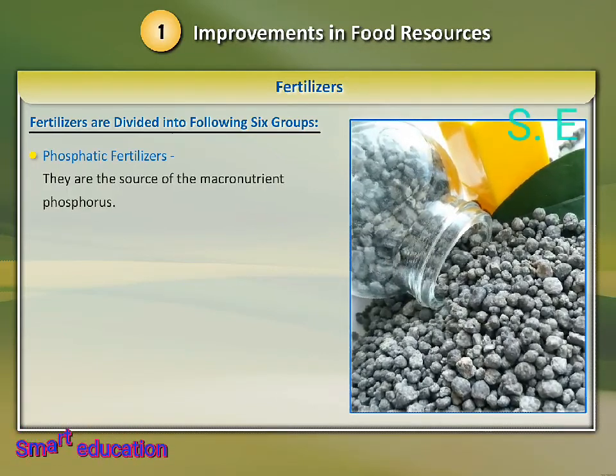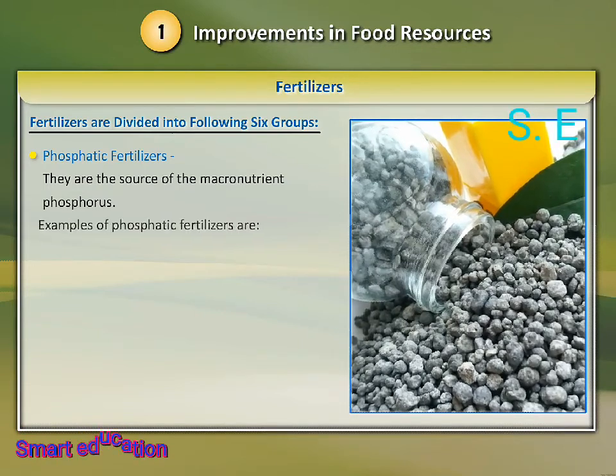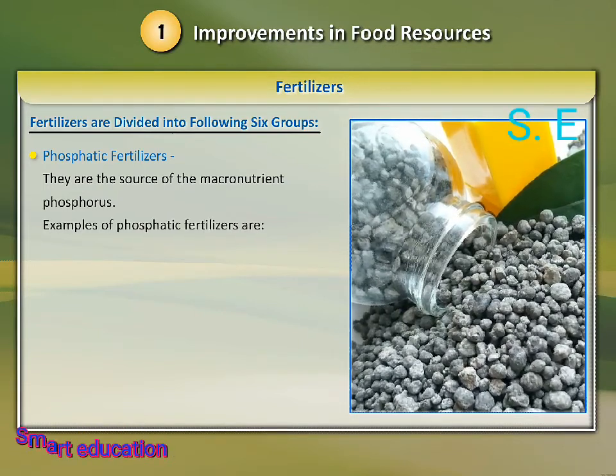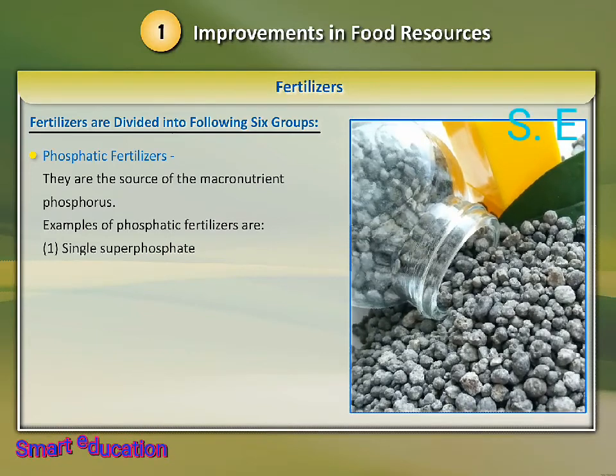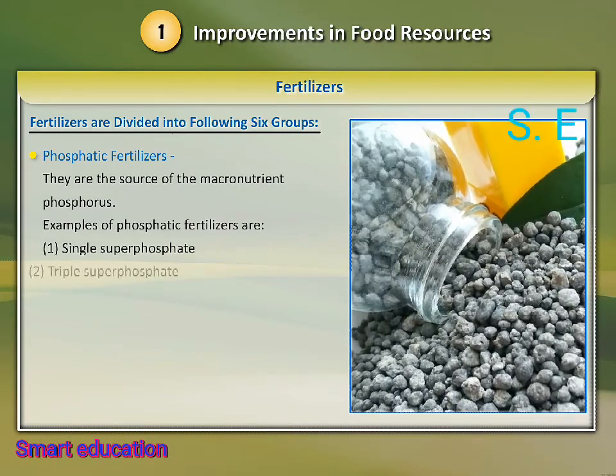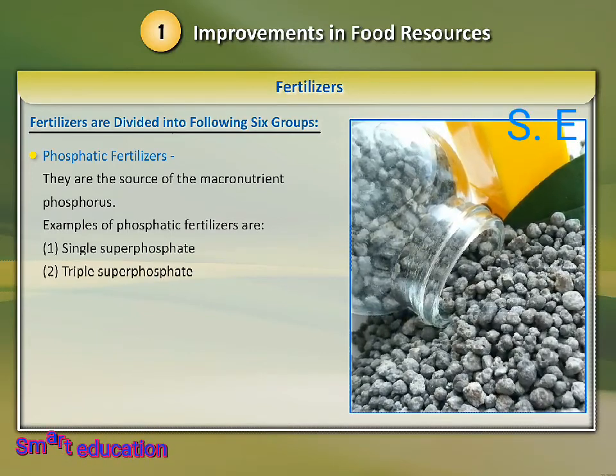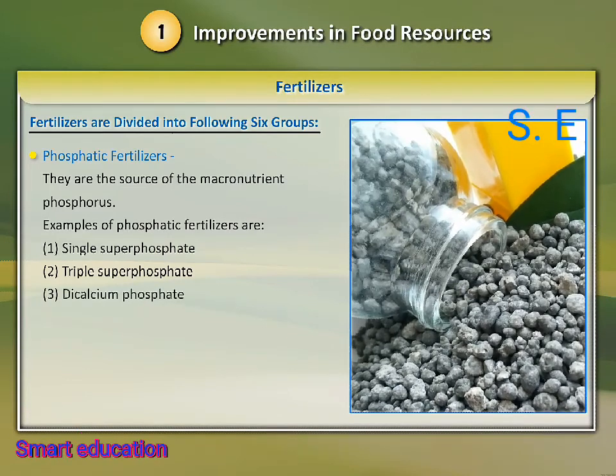2. Phosphatic fertilizers. They are the source of the macronutrient phosphorus. Examples of phosphatic fertilizers are: 1. Single superphosphate, 2. Triple superphosphate, 3. Dicalcium phosphate.